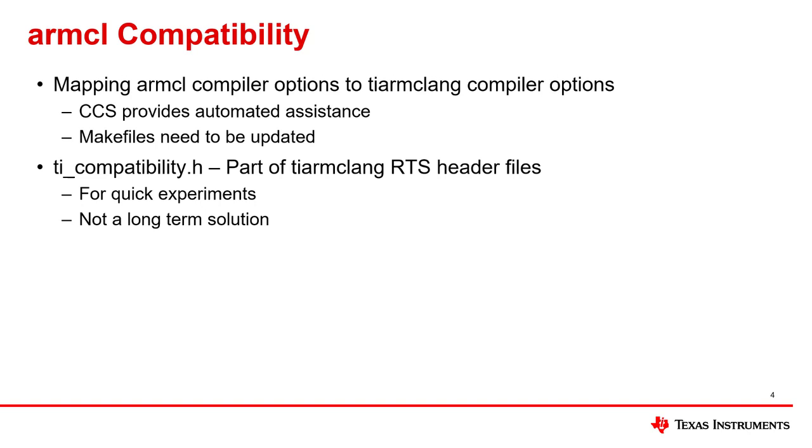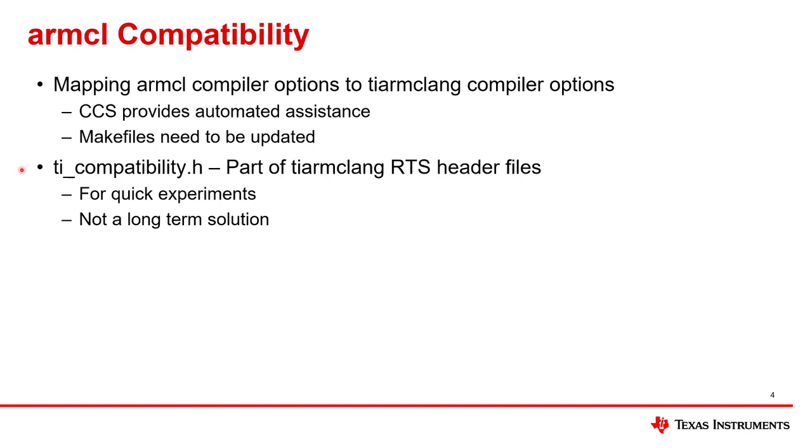CCS automatically helps you. It provides an awful lot of automated assistance in that process, and it ends up making it pretty straightforward. It handles all those cases really well. If, on the other hand, you do not build with CCS, you build with makefiles, well, those makefiles do need to be updated. But there's some more help on that point that I'll get to in the next slide.